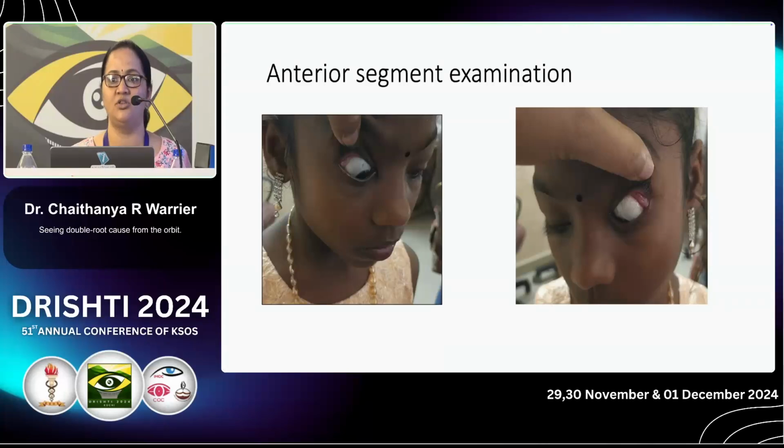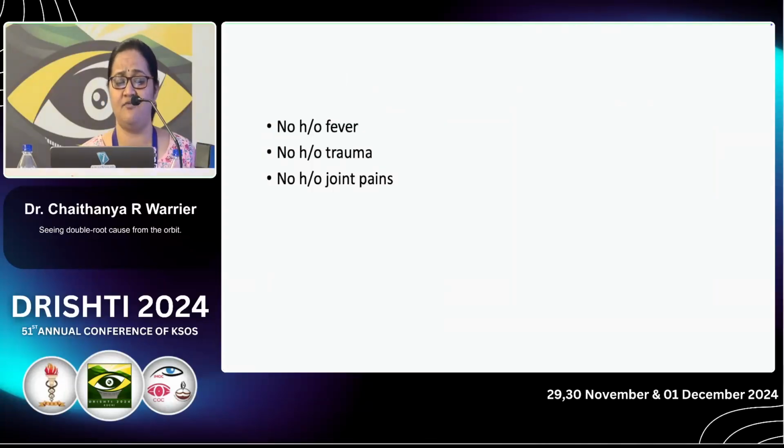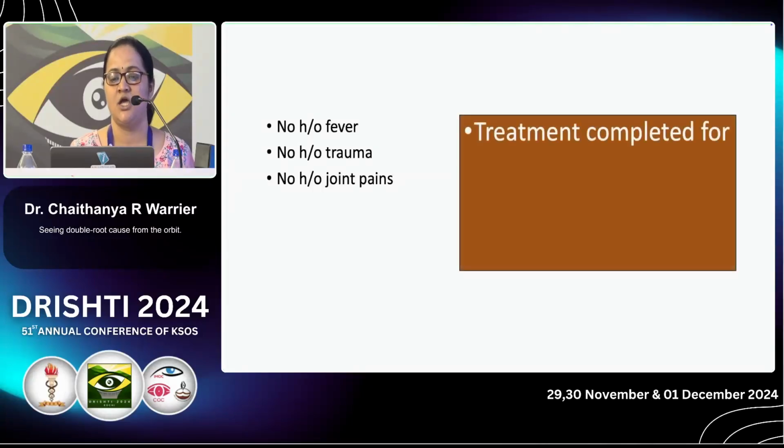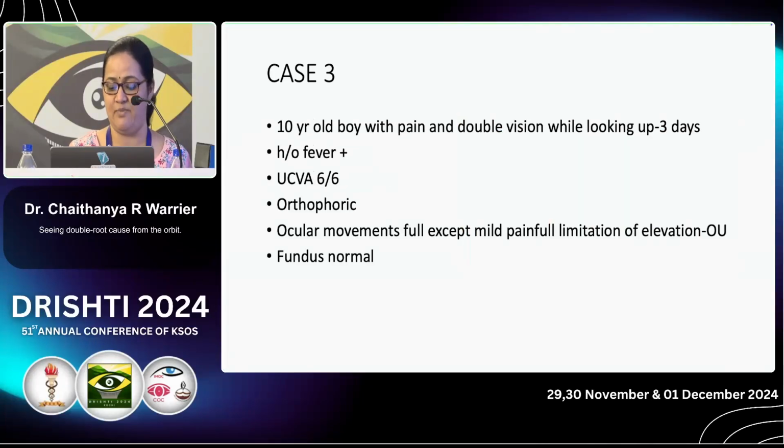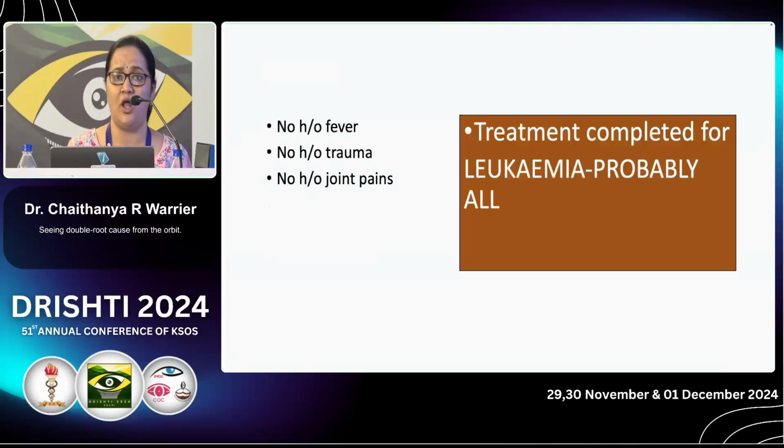See, I am lifting both eyelids very easily. The child is cooperating. There was no pain. So I asked the mother again: fever, trauma, joint pain, nothing was there. Again with the history, I got a positive relevant history. She completed treatment for leukemia, probably ALL, 2 years back. So definitely we need to rule out metastasis, and it was a difficult situation for the mother to accept, and I referred her to her treating oncologist.